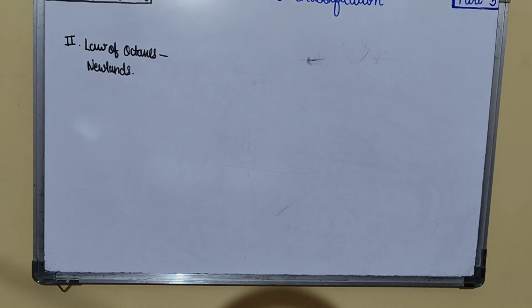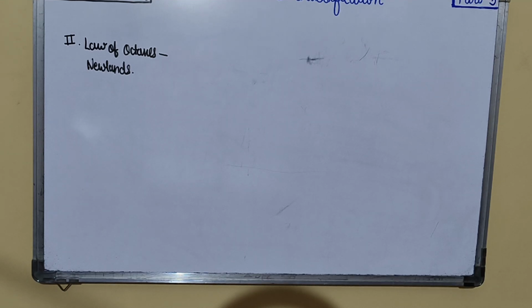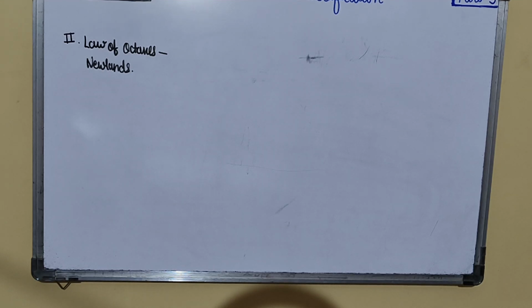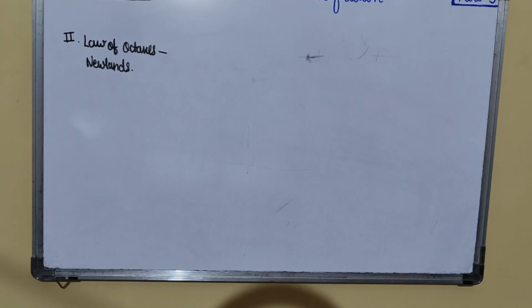In 1866, Newlands, an English chemist, arranged the elements with respect to their atomic weights. In such an arrangement, he found that the properties of every eighth element was a kind of repetition of the first element, just like the eighth note of the octave in music.